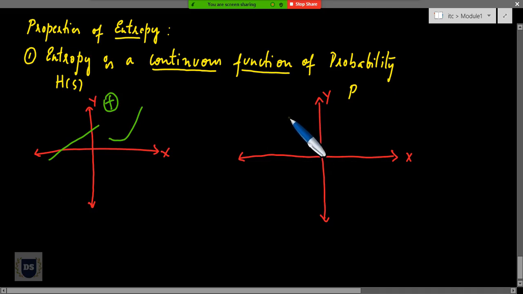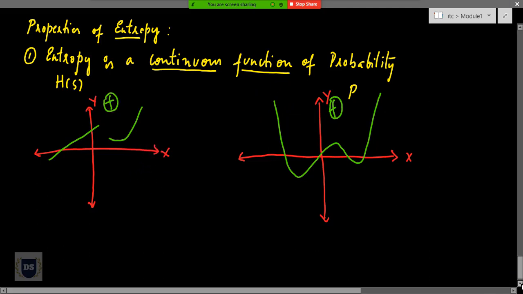Let me think of one more curve in plot number 2. Again I have some function. No need to go into detail about this function, but let's assume that I have got this curve because of some function on my xy axis. Just by looking at this graph, I can clearly make out that there are no cuts in this curve, or in other words, this function is a continuous function. That's the basis for this property.